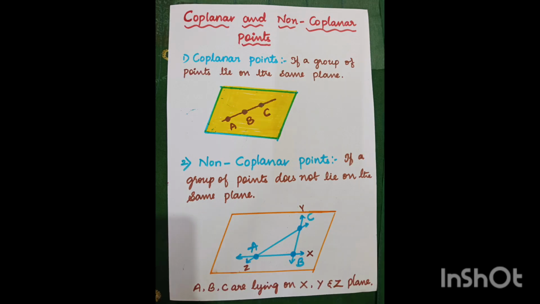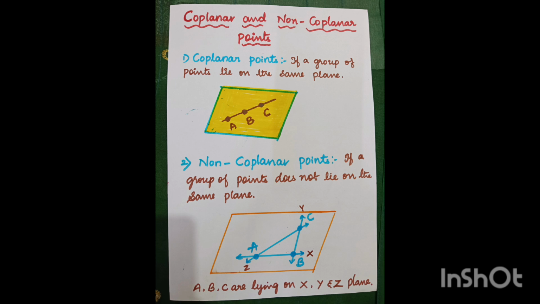Coplanar and non-coplanar points. Coplanar points are a group of points lying on the same plane, not the same line, the same plane. Same plane is called coplanar points. If not lying on the same plane, they are called non-coplanar points.